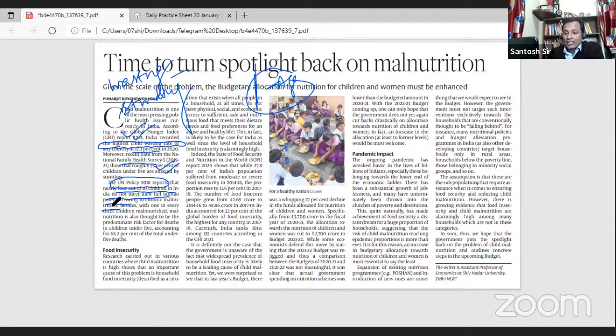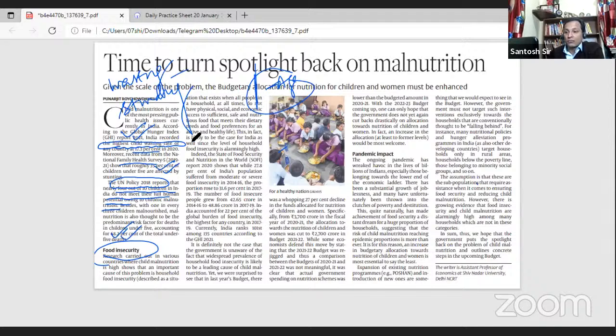And this article goes on to say that 68% of the under-5 mortality is because of malnourishment. And we all know the basic factor which is responsible for malnourishment is food insecurity. And this article talks about what food insecurity is.